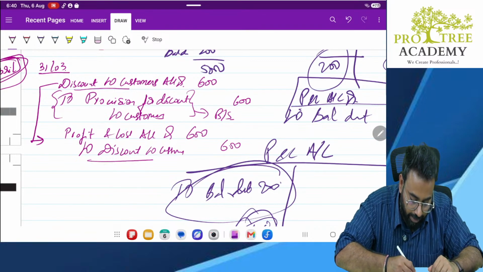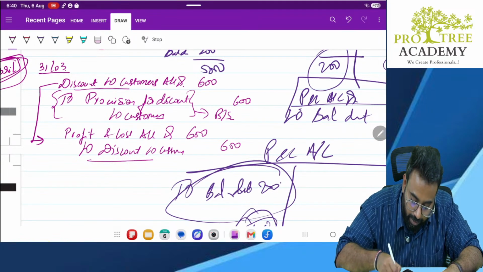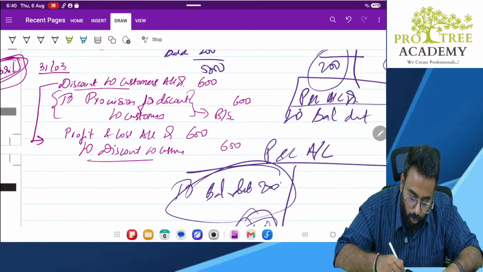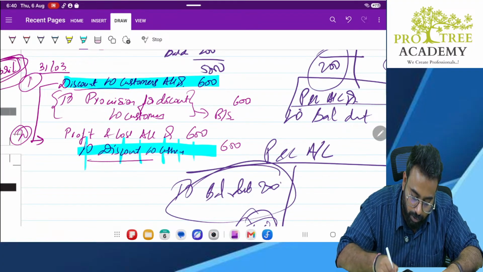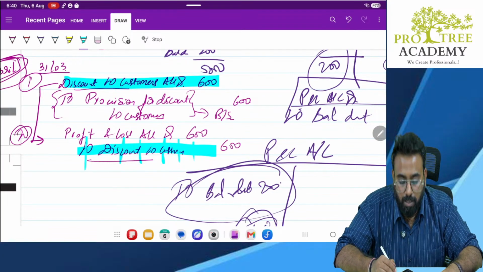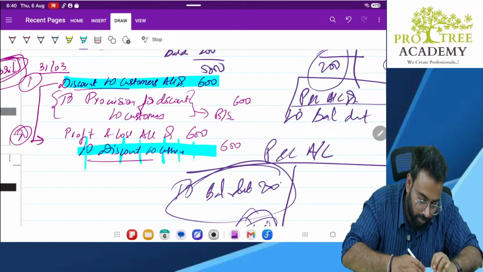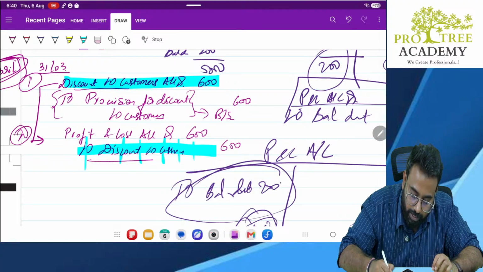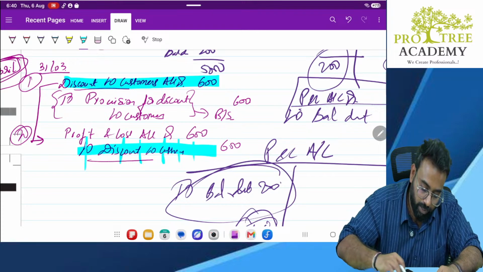First entry, second entry. In your book, what are they trying to do? Here it is getting debited, here it is getting credited, so they cancel it out. And they want to directly record P&L account debit to provision for customers, which is correct technically, but this is the better way of recording. First entry, second entry, so follow this. My advice is to follow this. Please note down the entries.